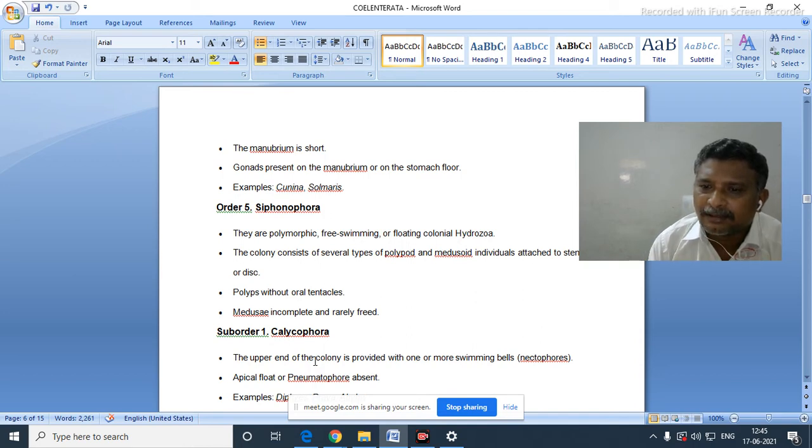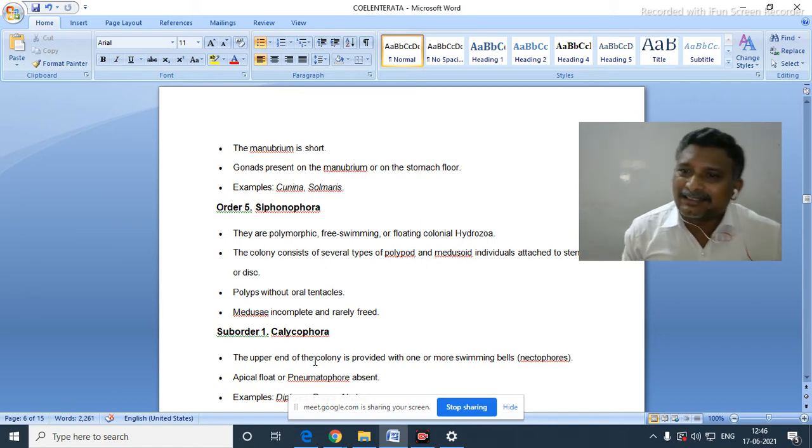Once they are freely able to swim in the water, there is no need to have a special part that makes them float on the water. That structure is the pneumatophore, an air-filled sac.